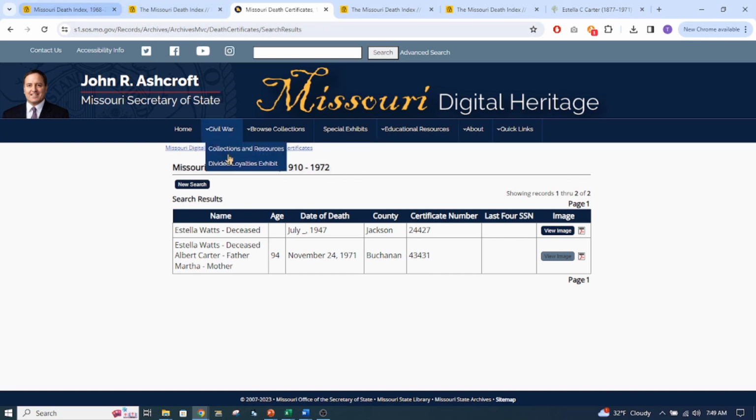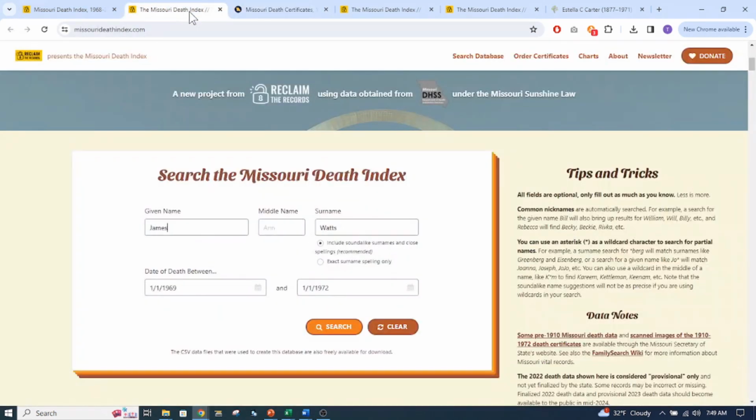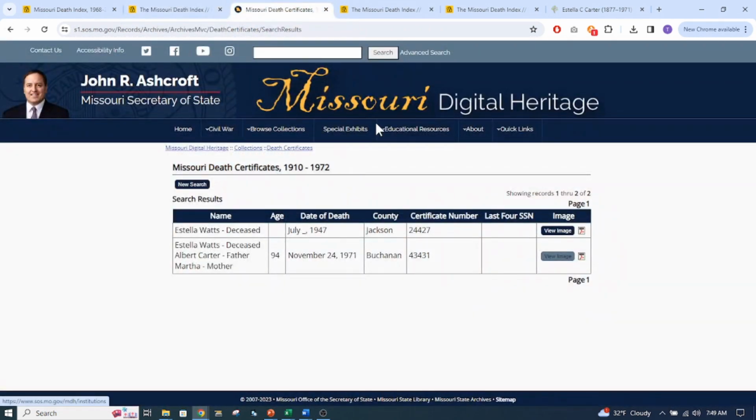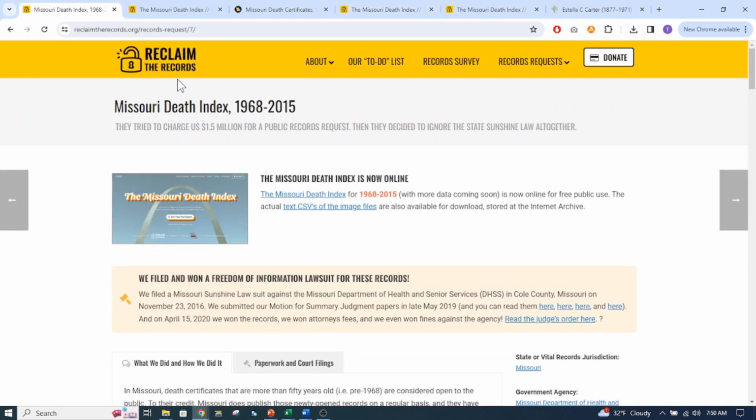But to be able to find anything past 1972 using this Missouri death index, we can at least find people that are born or have died after 1972, which in his case was 1991. So at least you have an index that you can find death dates on using this search here from this Reclaim the Records.